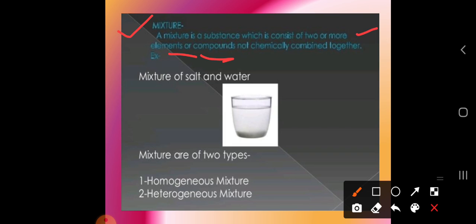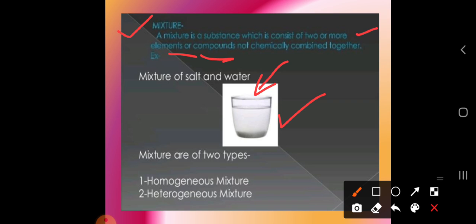So let's take a glass which is full of water. Let's take this glass of water and add soil, or salt, or sugar, any one of the substances, whatever you want, and dissolve it. So here is one simple example of a mixture of salt and water, a mixture of salt and sugar, a mixture of salt and soil also.